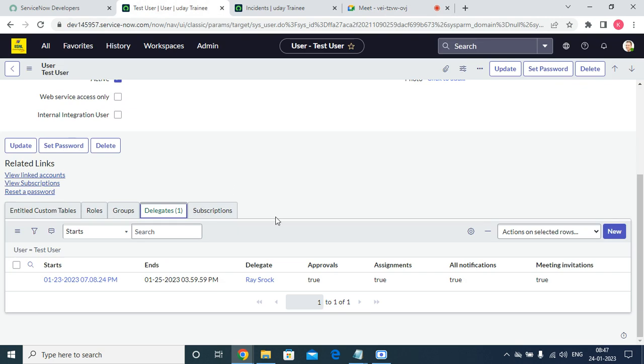Delegate is nothing but something simple. If you are a manager, you are going on leave. The manager has some authority. If something like application access needs approval, they can approve it, and if the manager approves it, the application access is granted. But if the manager is on leave, on vacation for 10 days, we cannot stop the application access or work. So if the manager is not available, the team lead can approve it instead of him.